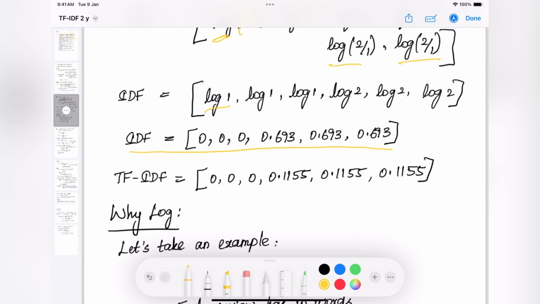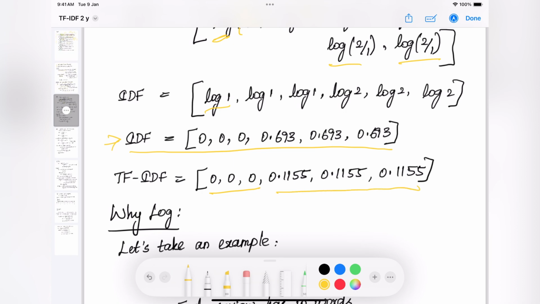This is not the final step. We have calculated TF in the previous step and now we have calculated IDF. The final step is to multiply TF with IDF. These three values are zero, and when we multiply a value with zero, we end up with zero.